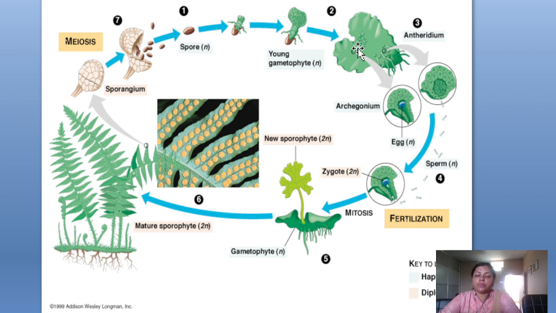So the male gametophytic plant develops the antheridium, and the female one develops the archegonium. From these two, the sperms and the eggs come, and when they undergo fertilization, the zygote develops, which has 2n chromosomes. From the zygote, the new sporophyte comes out, and upon maturation, the proper sporophytic plant comes into existence. So this is the general account of all the pteridophytes. Later, in the other classes, we will study the classification and the other characters.